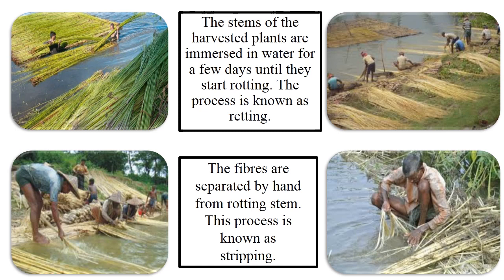This process is known as retting. During this time, the fiber becomes loose from the stem and can be easily separated. The process in which the fibers are separated by hand from the rotting stem is known as stripping. This is how we obtain jute fibers from jute plant.